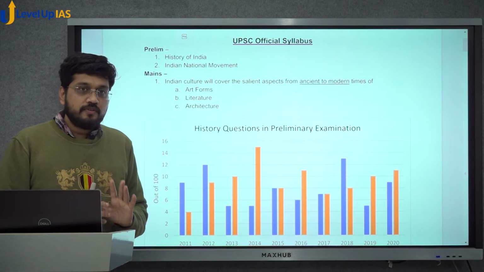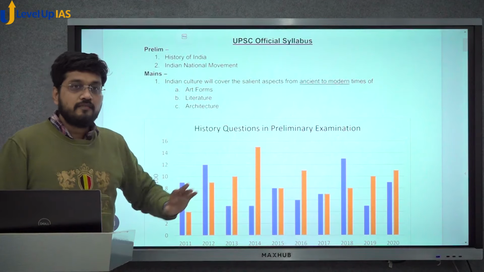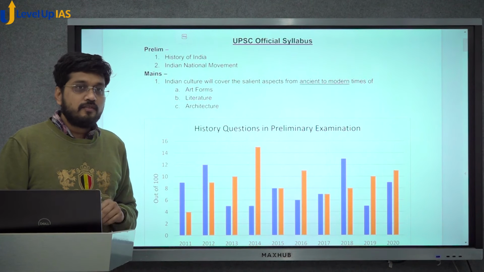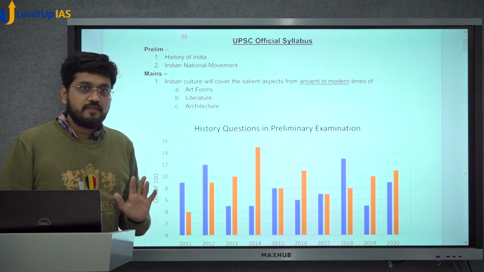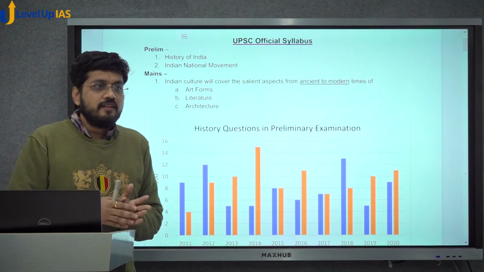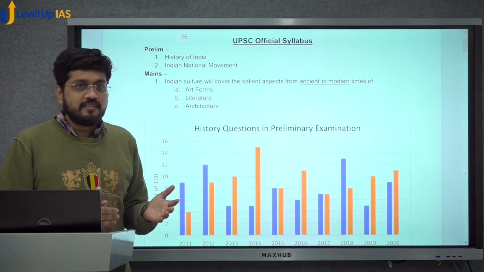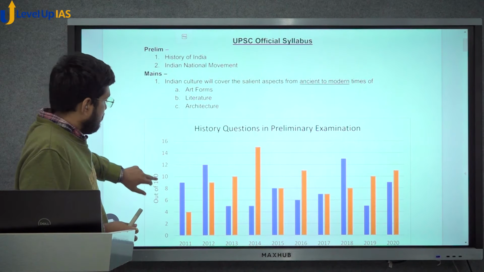The syllabus that UPSC officially gives is only this: history of India and Indian national movement, which doesn't tell us anything. In order to understand the scope of the syllabus, we need to go to the previous year questions of the last 10, 12 years, at least, ideally 25, 30 years, because UPSC in art and culture history doesn't have an expiry date. You can refer to all the questions of the last 20, 30 years nonetheless.